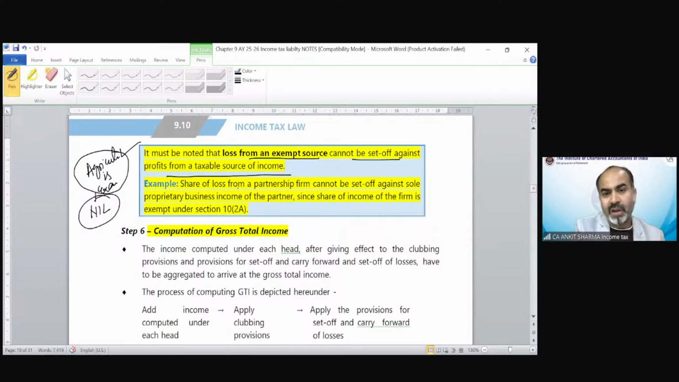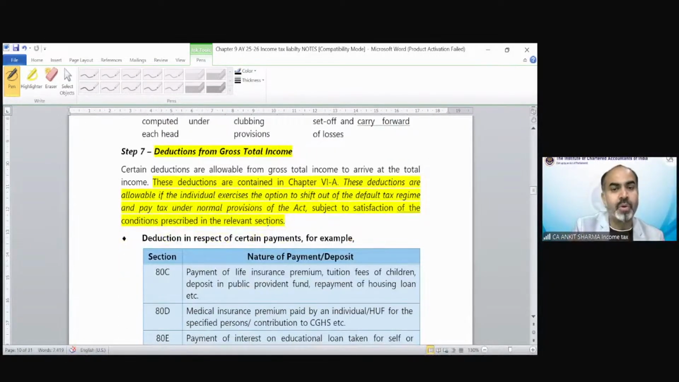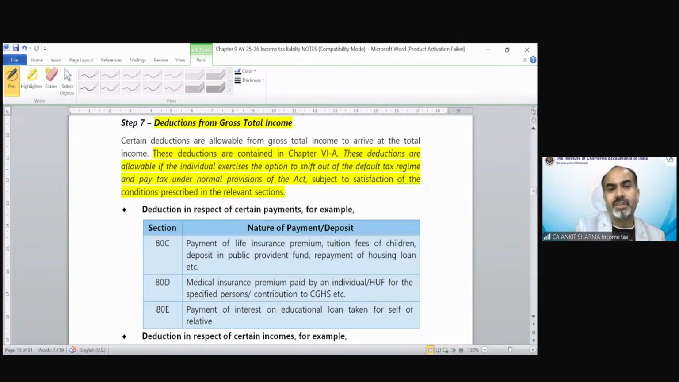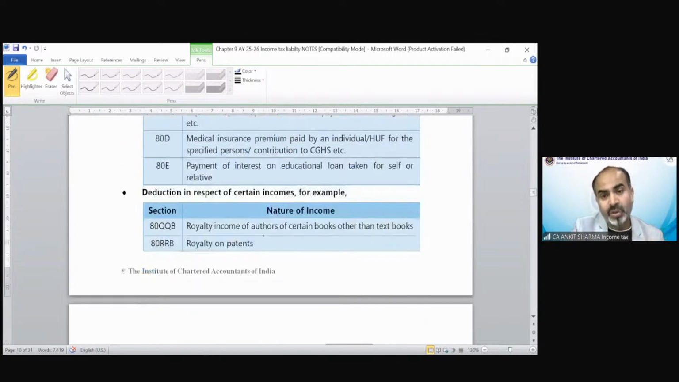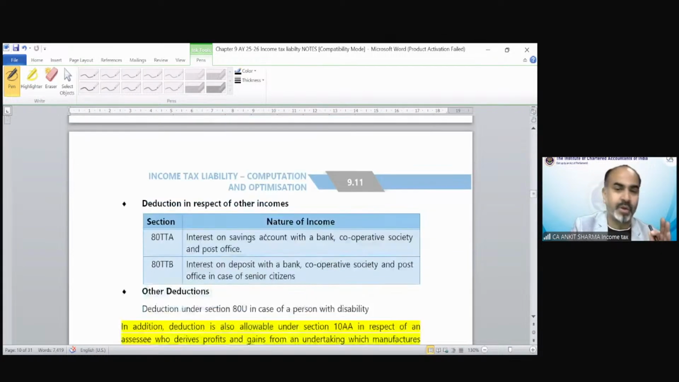Clear? Share of a loss from a partnership firm cannot be set off against sole proprietary business income of the partner, since the share of income of the firm is exempted under section 10(2A). Now, computation of gross total income. We all know the deductions from gross total income, deductions in respect of certain payments. We know some deductions were payment based, then there was income based deduction, and there were other deductions also. Those provisions you must have gone through under the deduction chapter also.